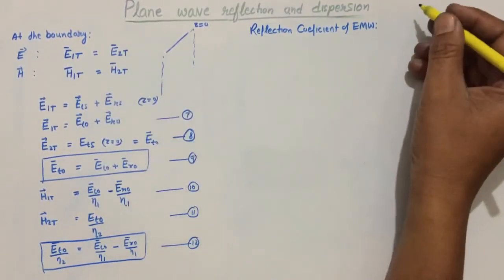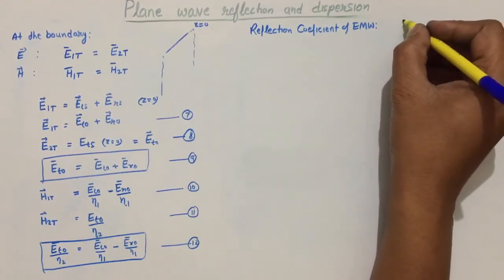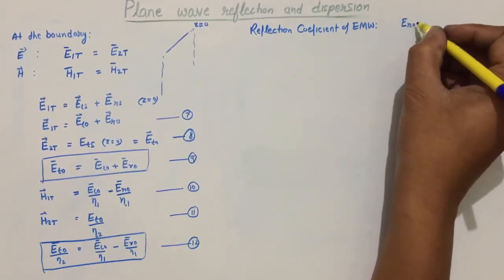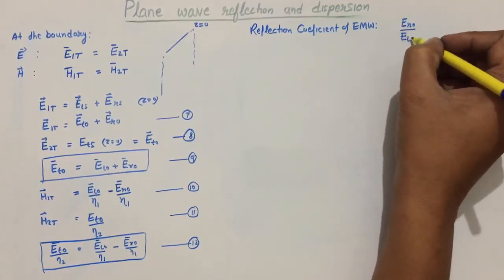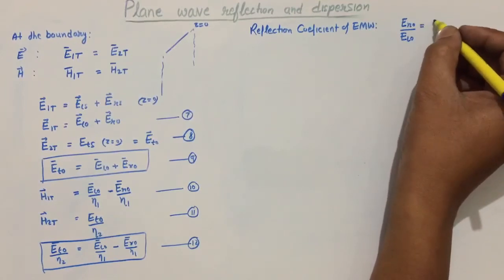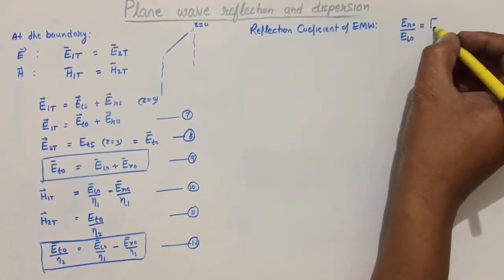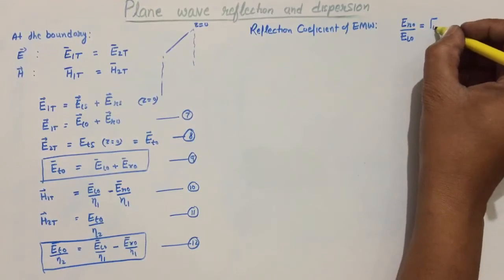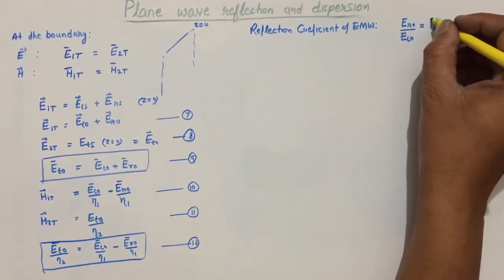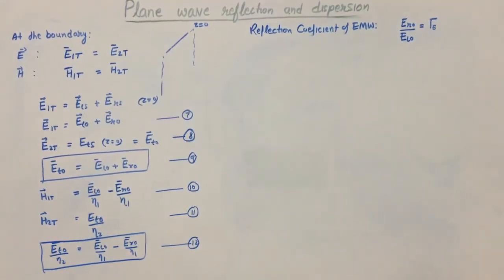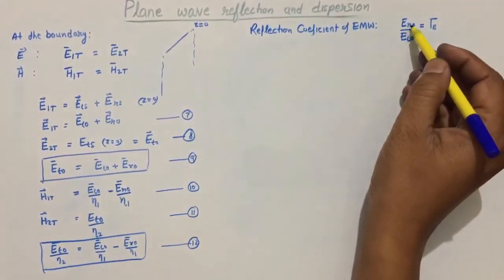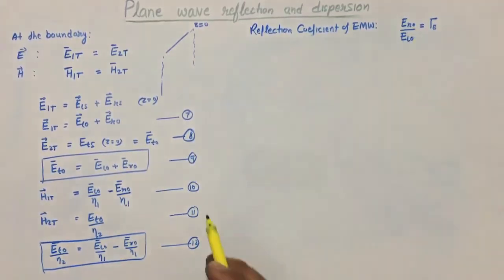So the ratio of the reflected electric field component of the reflected wave divided by the incident wave is termed as the reflection coefficient of the electric field component of the electromagnetic wave. And to find the reflection coefficient, that is the ratio between R and I, reflected and incident, the transmission component will be eliminated.